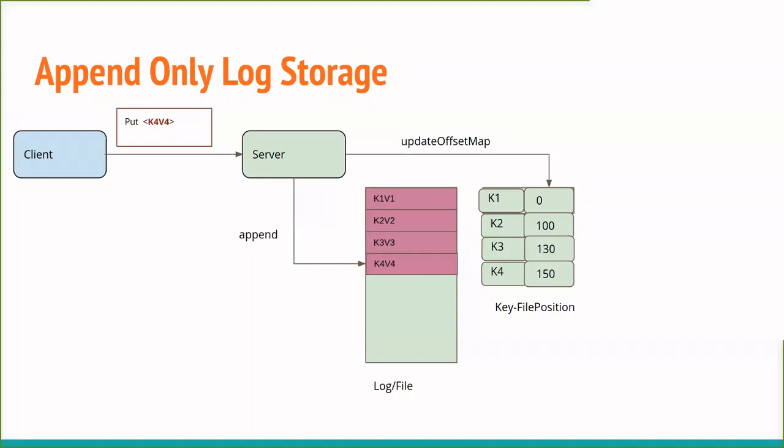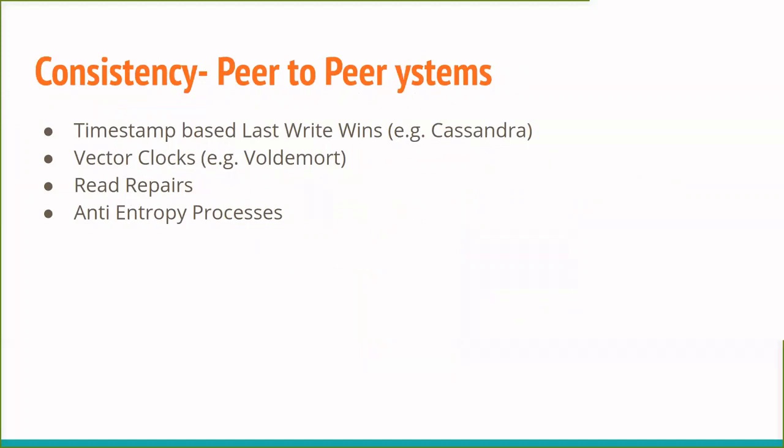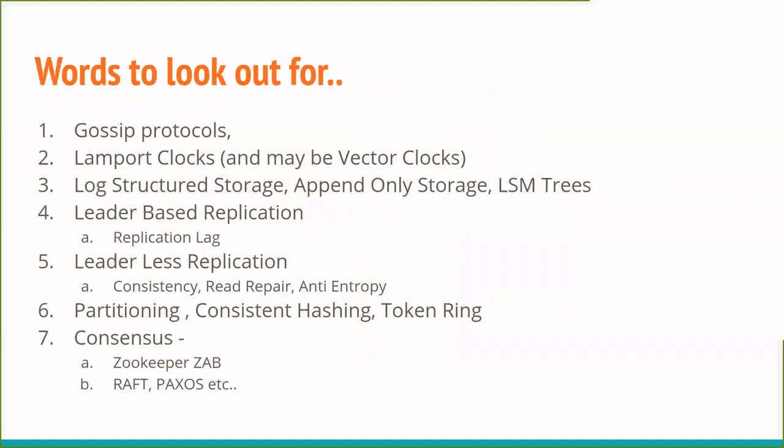So these are the common implementation details of distributed databases or any system that stores data in a distributed way. Now, if you read any book or documentation, you will see buzzwords like gossip protocols, Lamport clocks, which is the same as the vector clock that I showed, essentially a list of counters.